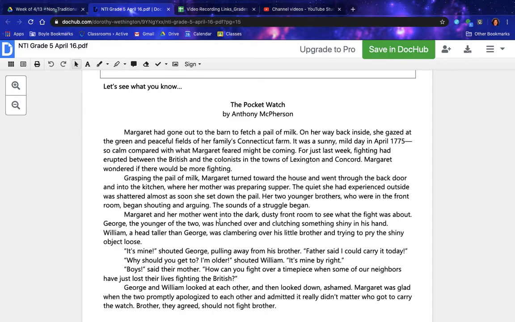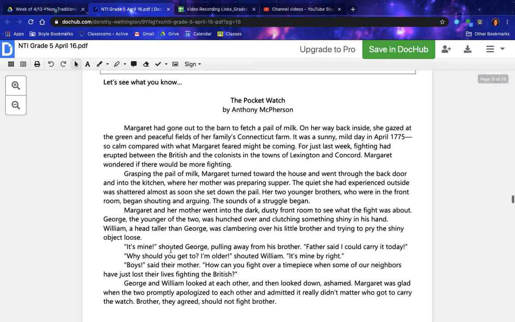Margaret and her mother went into the dark, dusty front room to see what the fight was about. George, the younger of the two, was hunched over and clutching something shiny in his hand. William, a head taller than George, was clambering over his little brother and trying to pry the shiny object loose.